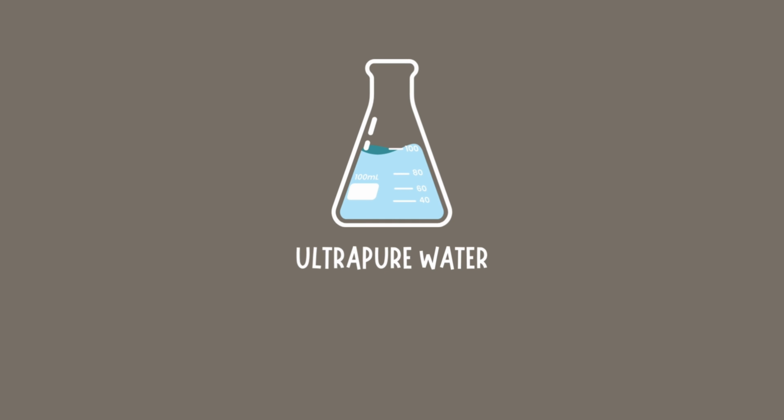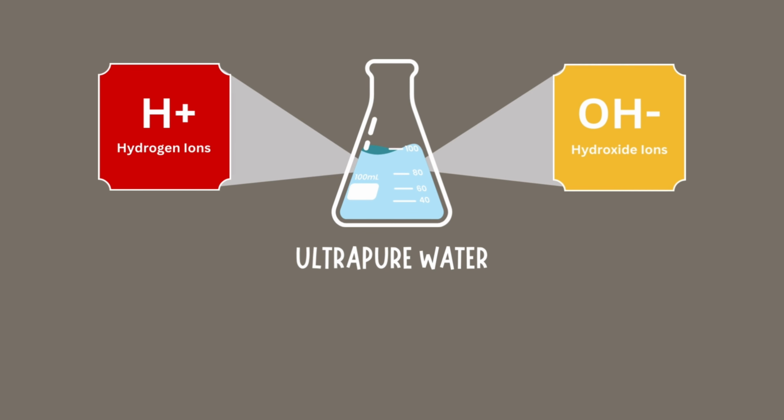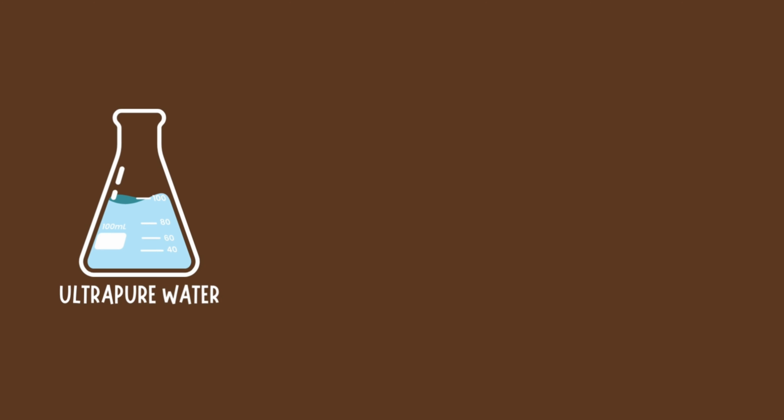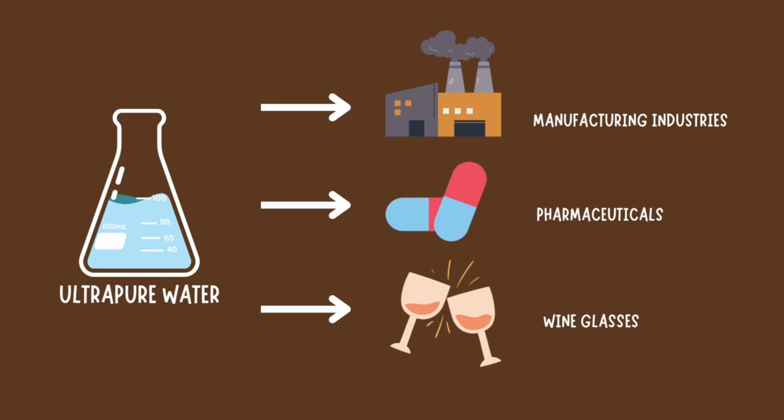First, ultra pure water. Ultra pure water is water that has been purified to uncommonly stringent specifications and contains an equal amount of H+ ions and OH- ions. These are the uses of ultra pure water. First, manufacturing industries. The second one is pharmaceuticals, and the third one is wine glasses.